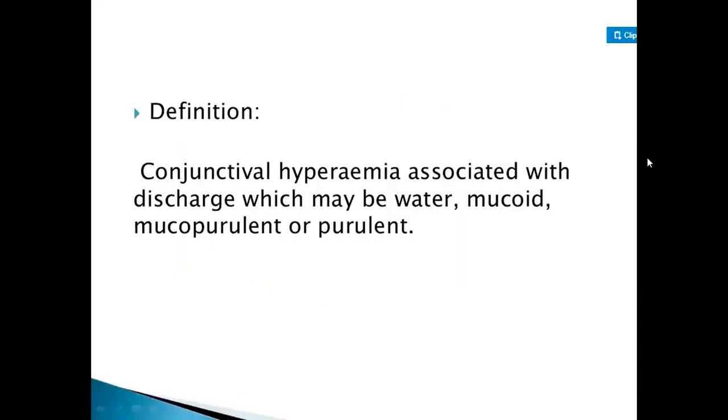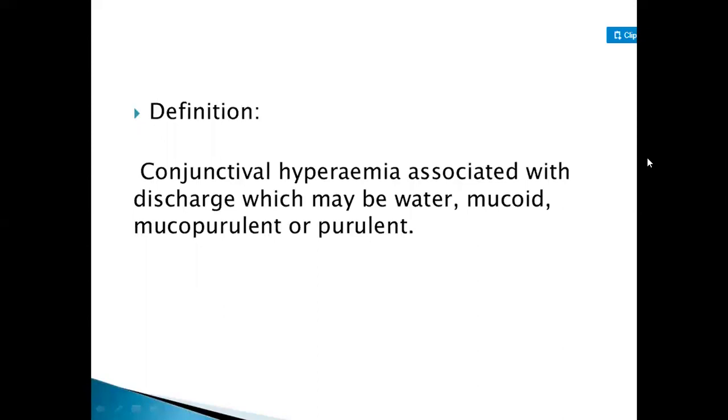So what is the definition of conjunctivitis? Conjunctival hyperemia associated with discharge. When the person has conjunctivitis, or inflammation of the conjunctiva, the person has a problem of discharge, which may be watery.